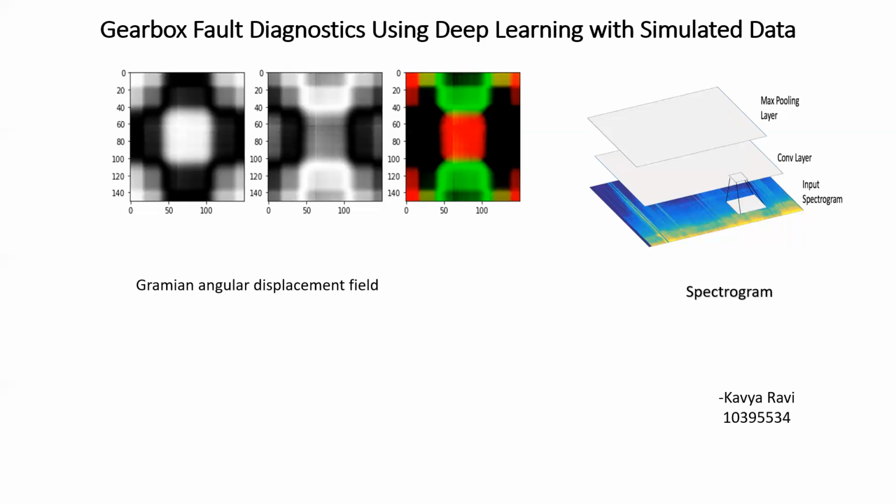So, a spectrogram is a tool to visualize the spectrum of the frequencies of a signal, and GADF is an encoding method to encode the time series of data into images. It transforms 1D data into a symmetric matrix called the Gram matrix.